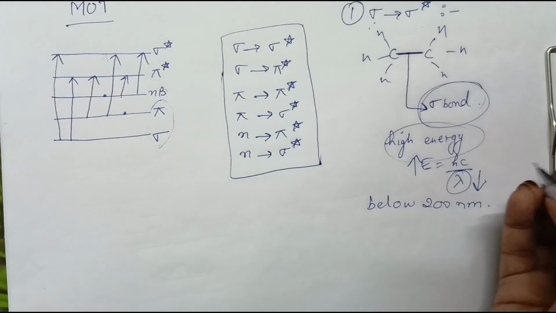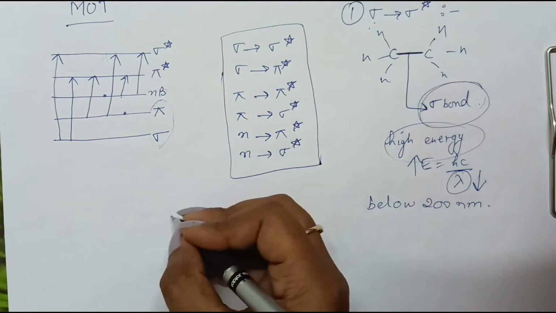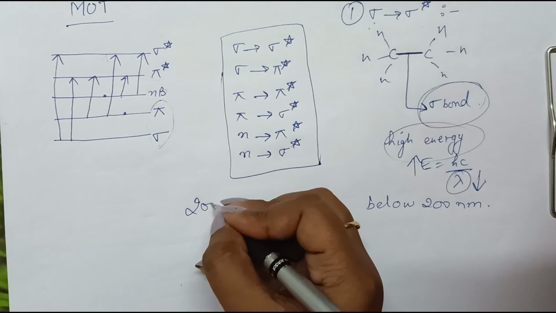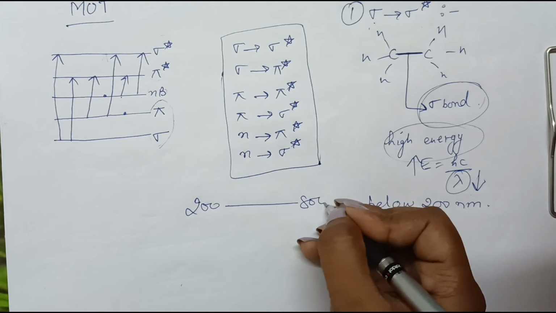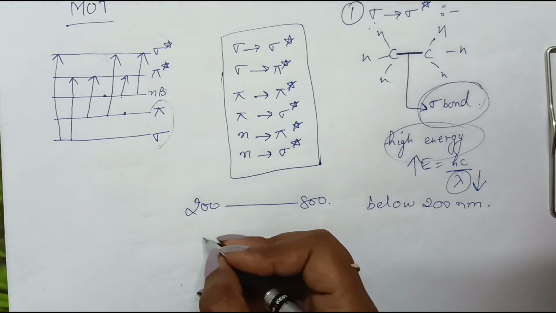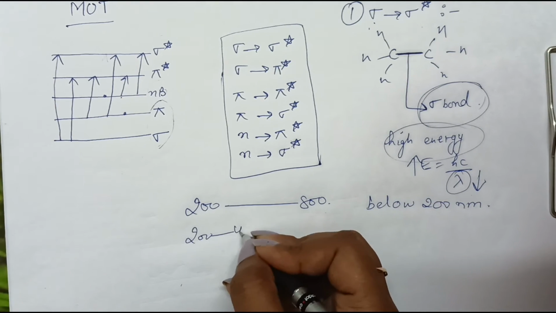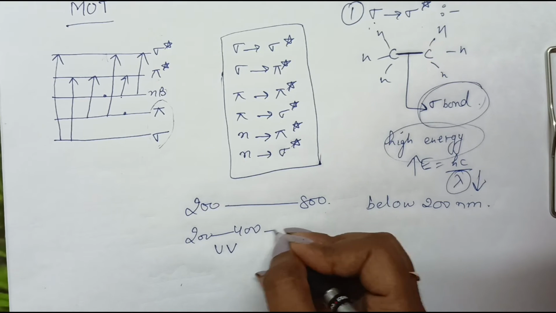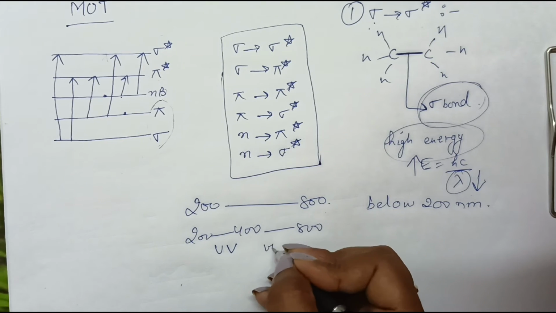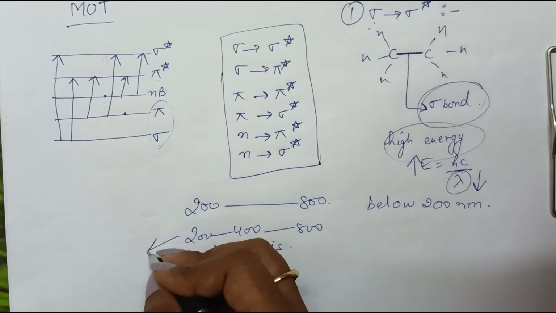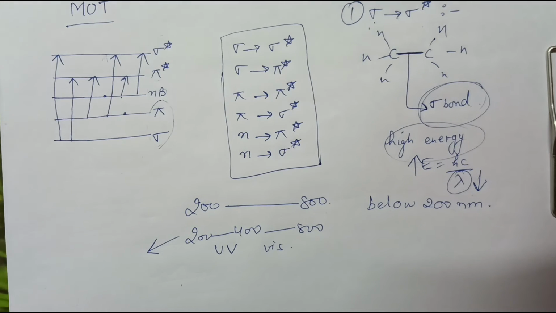If you recall the previous lecture, we discussed the range 200 to 800, the UV-visible range. From 200 to 400 we have the UV range, and from 400 to 800 the visible range. But below 200, this is the far UV range, or you can say vacuum UV range.